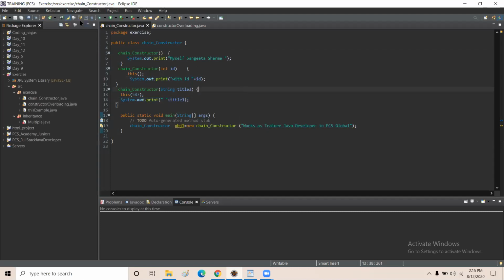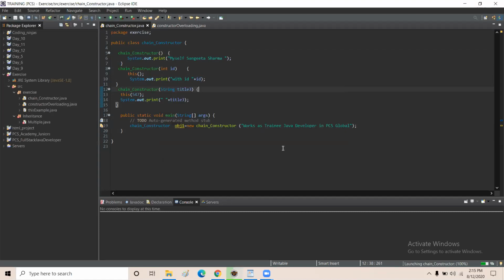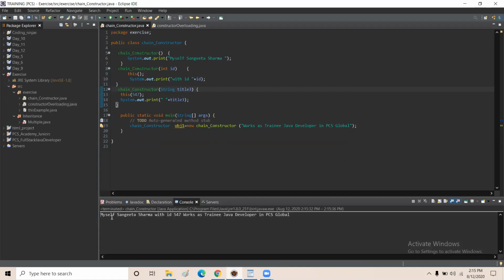So if I run this program, you can see "myself Sangeeta Sharma" comes from this constructor, "with ID 547" comes from this constructor, and "works as trainee Java developer in PCS Global" comes from this constructor. So this is a chain constructor.